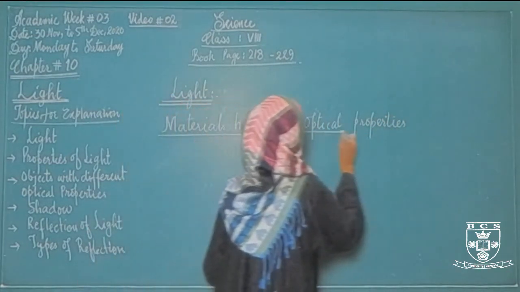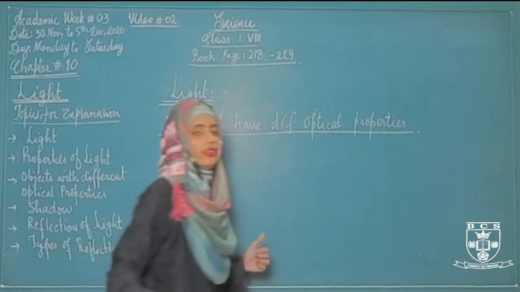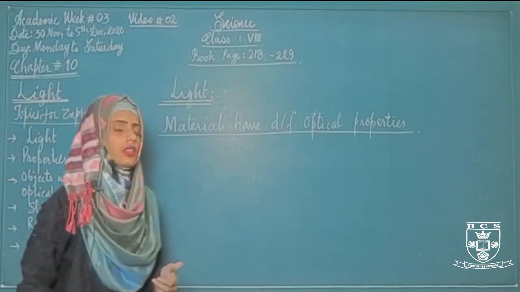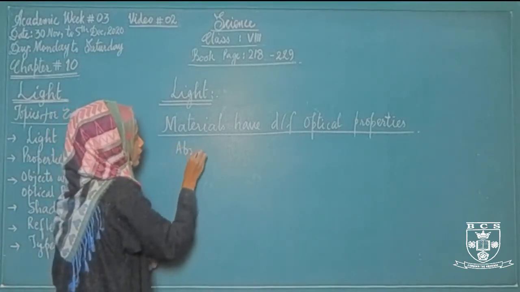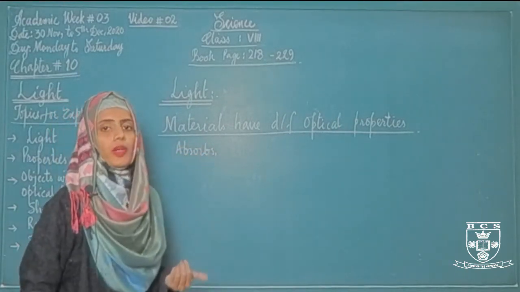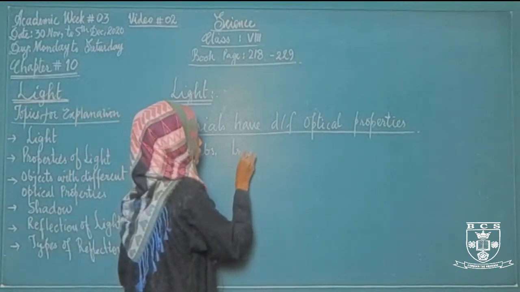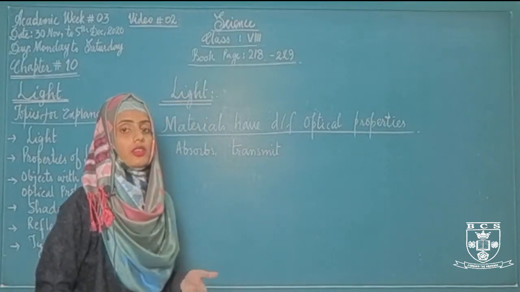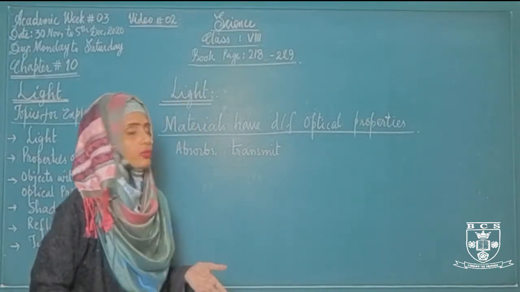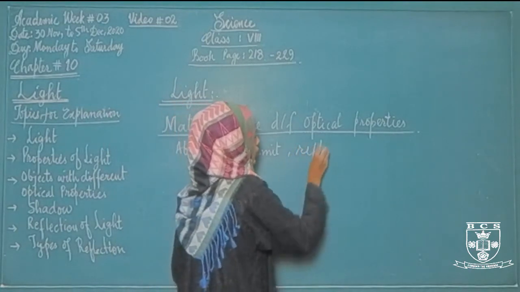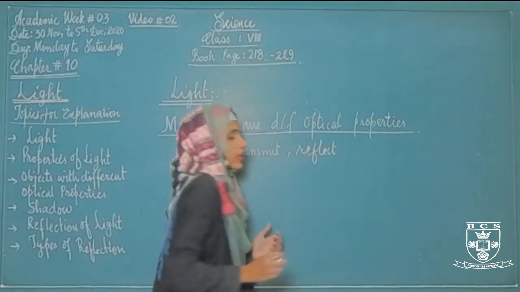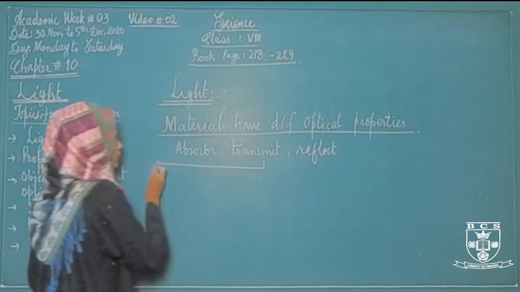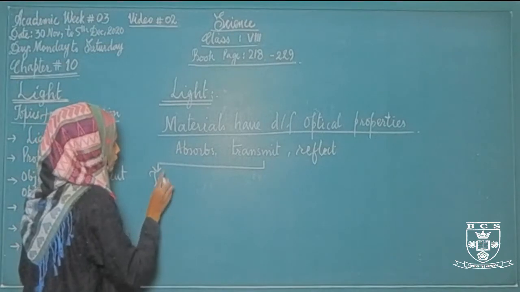If we look at our surroundings, we will observe there are different sorts of materials with different optical properties. There are some materials which can absorb the light. There are some other materials which can transmit the light, which let the light pass through. As well as there are some other materials which neither absorb the light nor transmit the light, they reflect the light. So what can we call them? So these are three different types of materials. The first one is called transparent material.